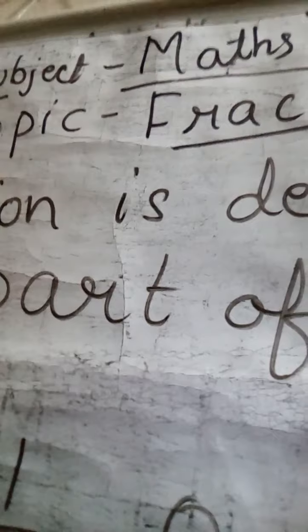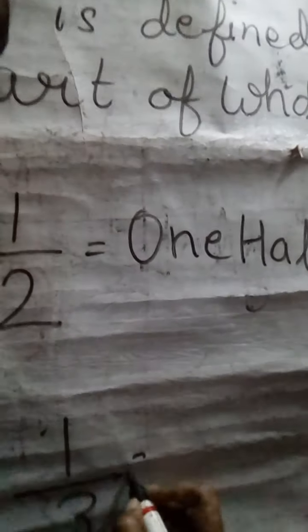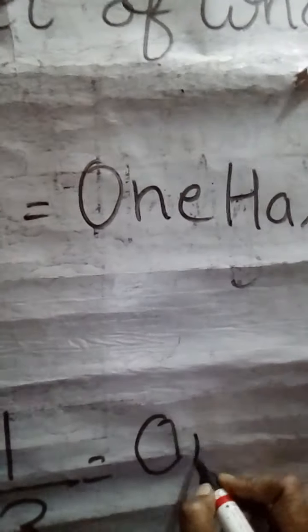Just see over here. This part is called half part. This part is called 1/2. Okay, 1/2, right? And this part is called 1/3.